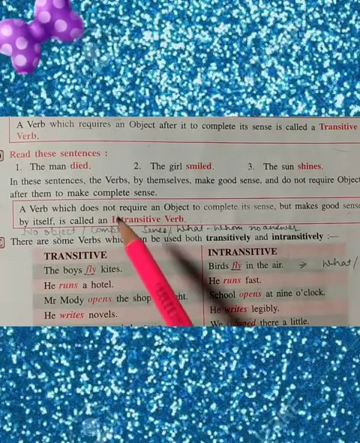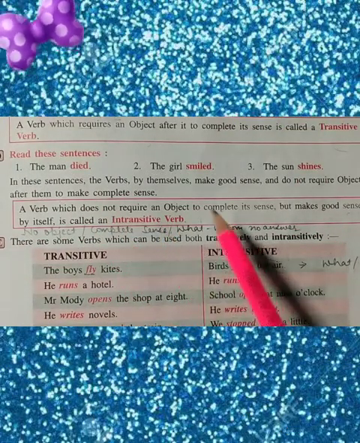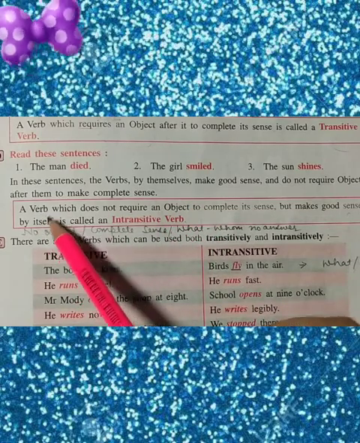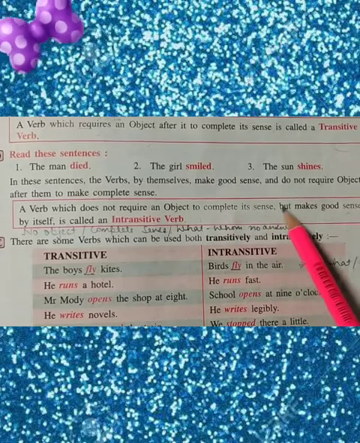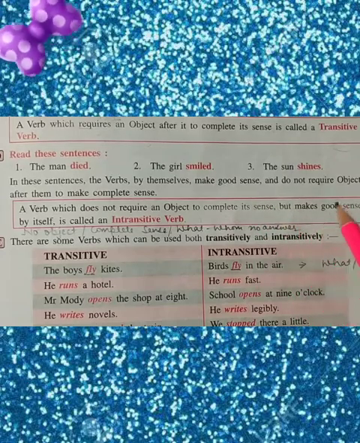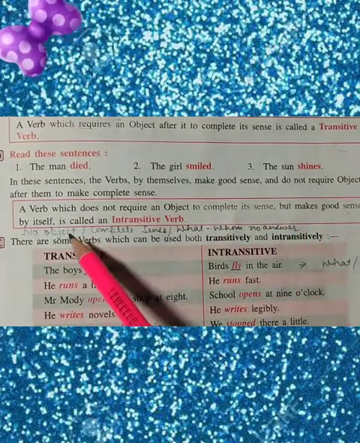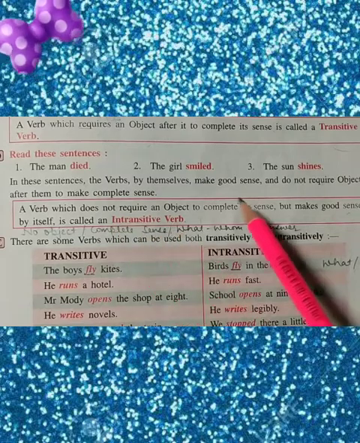Now next one is, what is an intransitive verb? This is the definition: a verb which does not require an object to complete its sense but makes good sense by itself is called an intransitive verb.